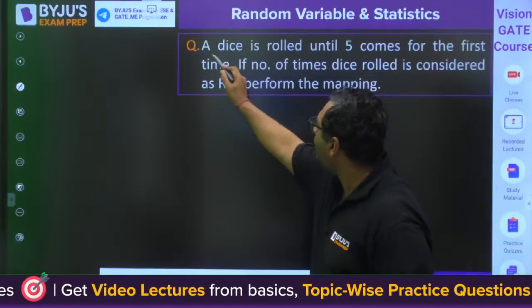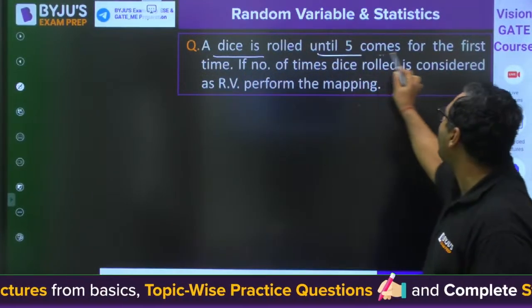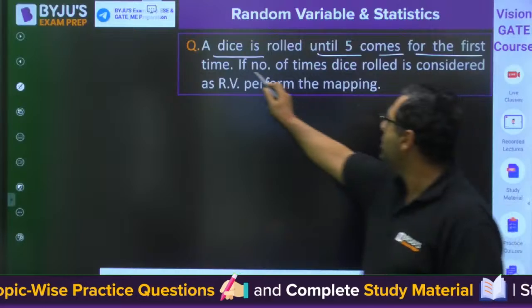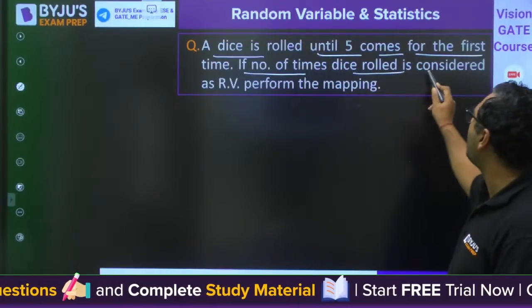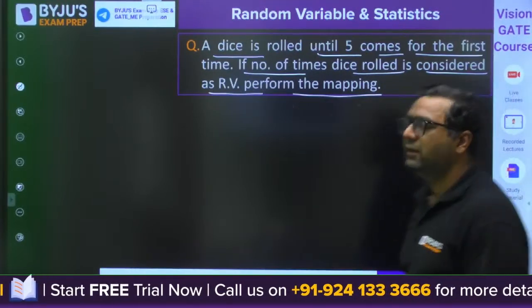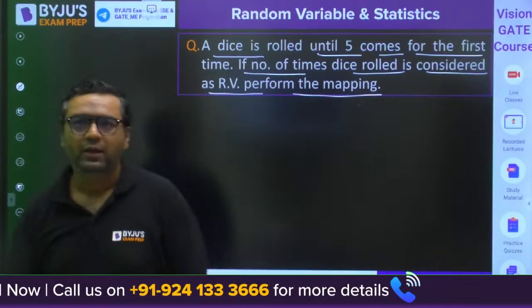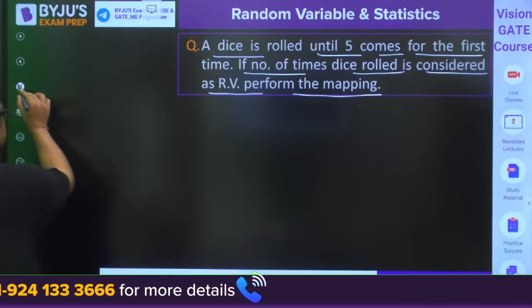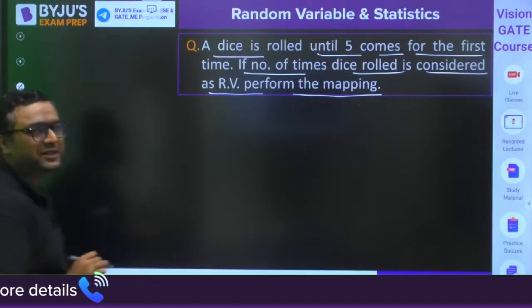Second is, a dice is rolled until 5 comes for the first time. If the number of times the dice is rolled is considered as a random variable, perform the mapping. Are we ready for that? So guys, let us write the sample space for that.